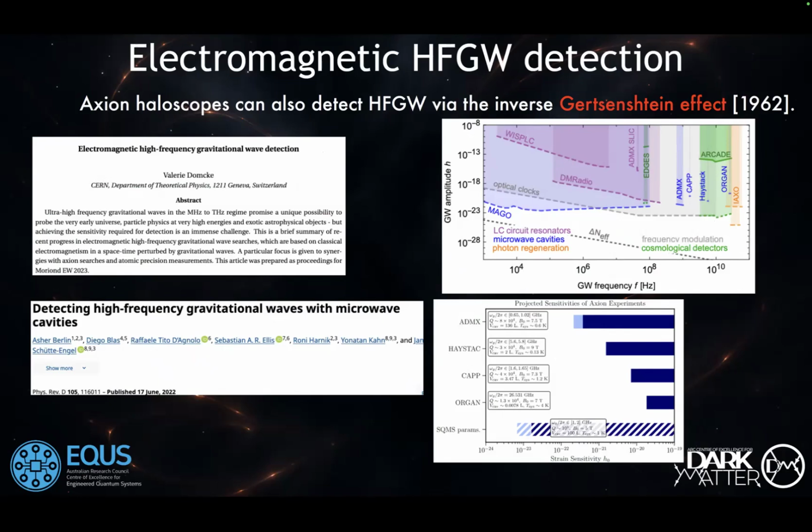This was discussed in the literature. These are works of our colleagues who argued that you can, in principle, use data from axion experiments like ORGAN or ADMX or HAYSTAC to set bounds on high-frequency gravitational waves. So this is a kind of hot topic in the field.